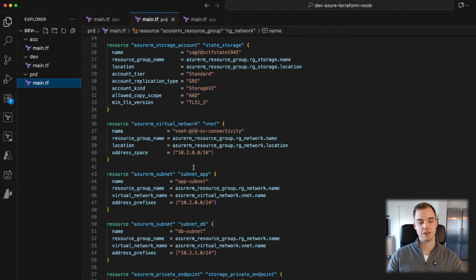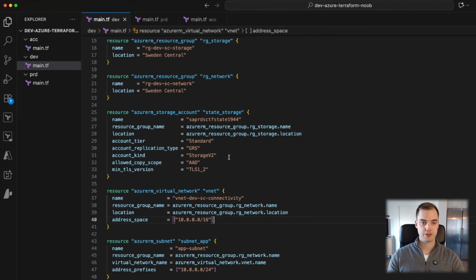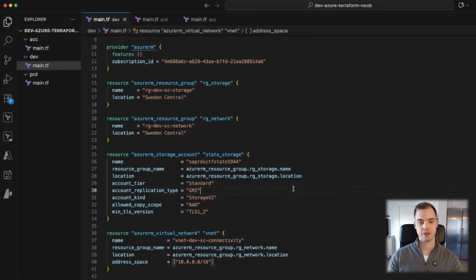But like I mentioned, this is a lot of code duplication, a lot of copy paste. If you make a change in dev, you have to remember to make the exact same change in acceptance and then in production. Otherwise, you may have environments looking completely different. That's something we can fix quite easily, but I'm gonna wait to fix that. I'm gonna make sure that we address the other things in here first, and then I'm gonna show you the mid-level step we can take in order to fix this.